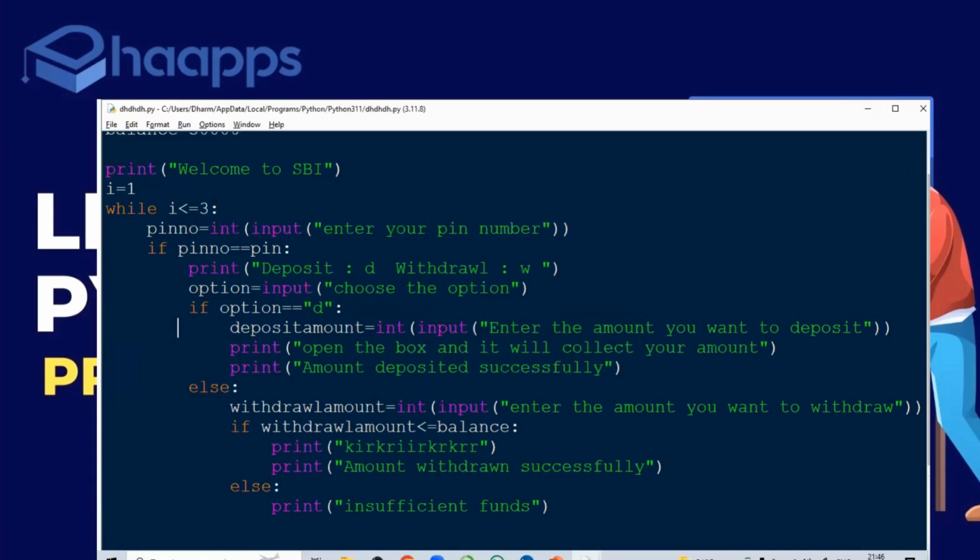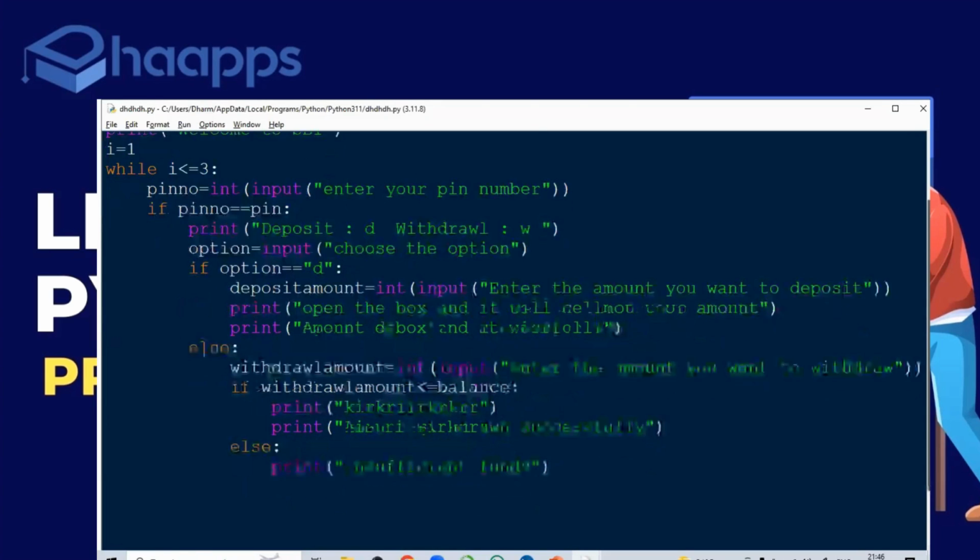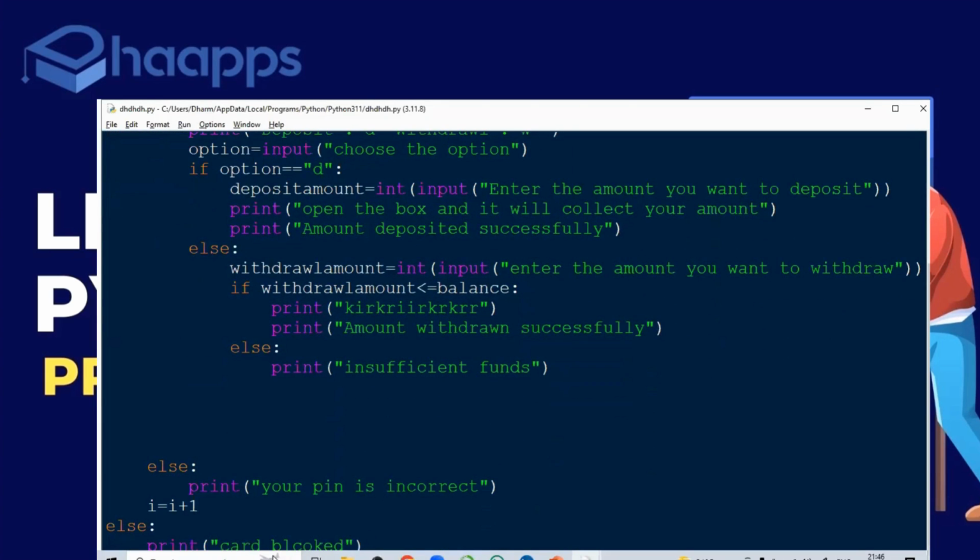I plus plus will not work here. You have to understand one thing. If I don't give I is equal to I plus 1, if I comment it out here, for example, it won't stop. The loop will not stop. The loop will execute continuously. The loop has to stop.